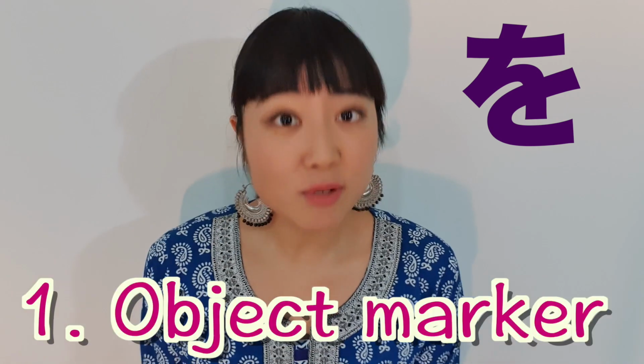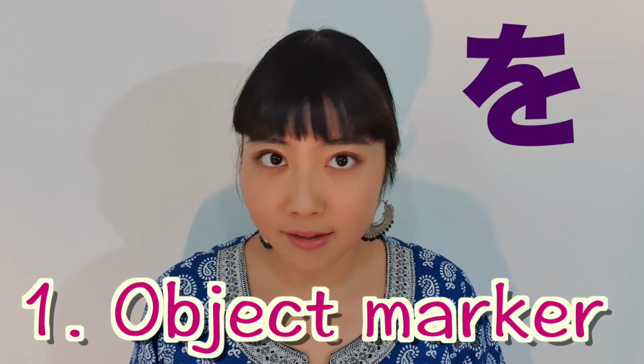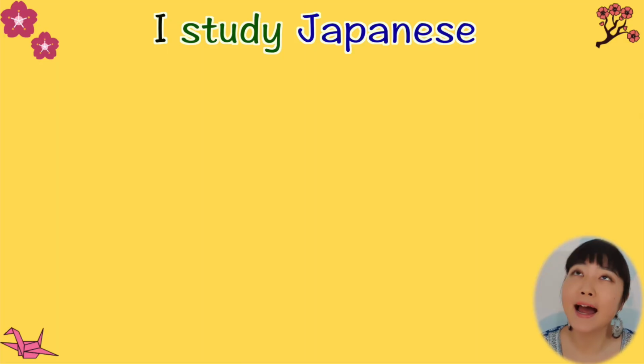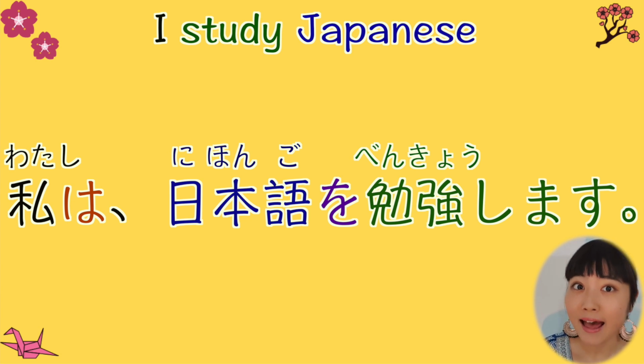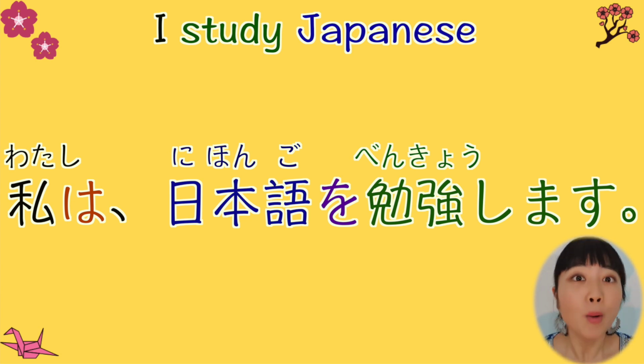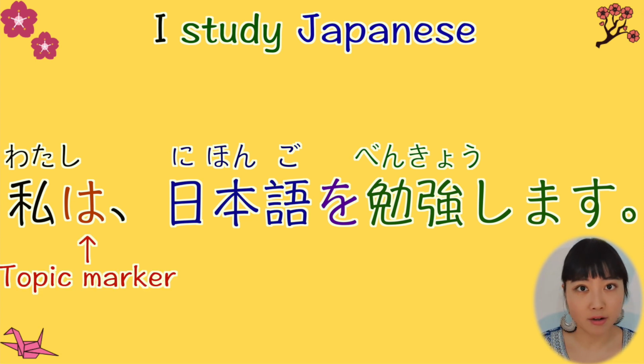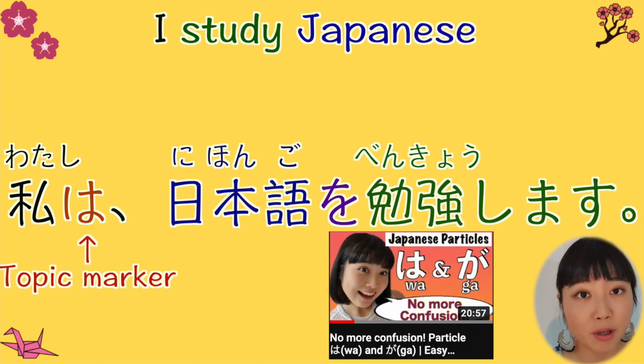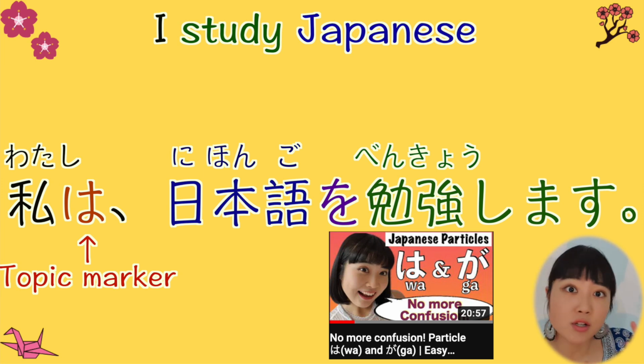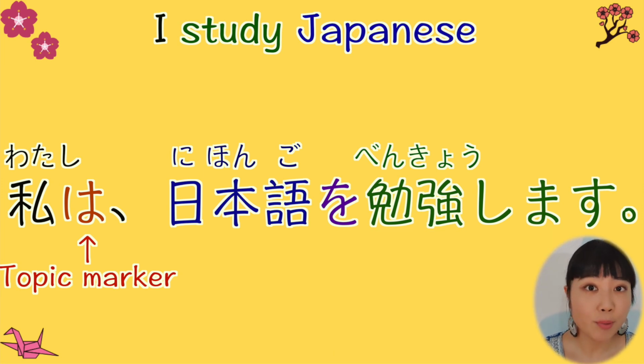Wo particle has 2 usages. First one, object marker. It marks the object. For example, if I want to say I study Japanese, then I would say 私は日本語を勉強します。What is a topic marker? I already explained about topic marker in this video, so if you haven't watched it, please watch it. What is topic marker? So I'm just letting you know that the topic of this sentence is 私.